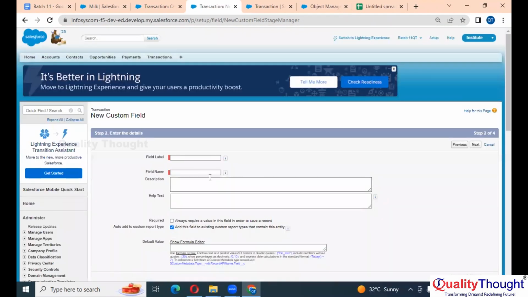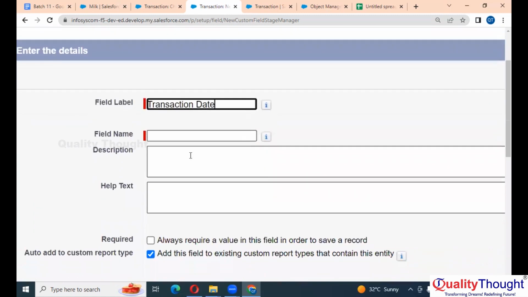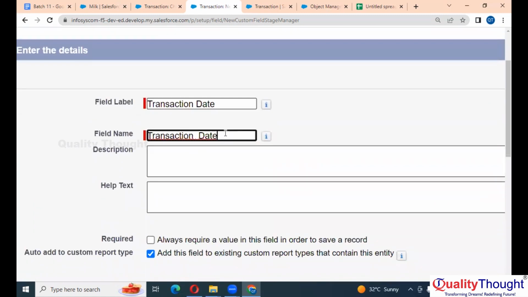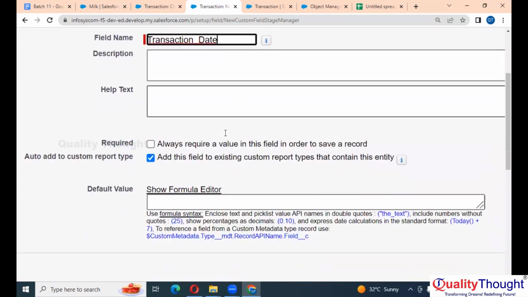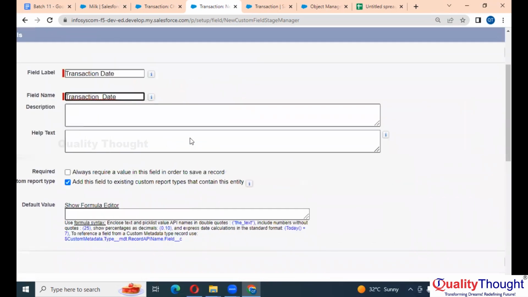Next, here the field name is transaction date. Is that visible? Transaction date. Now I'm not making it required.